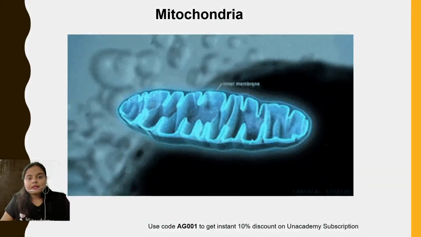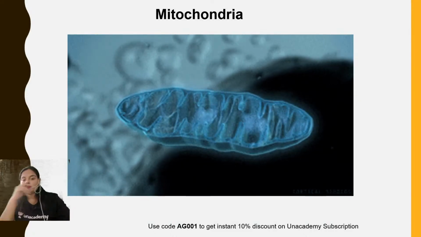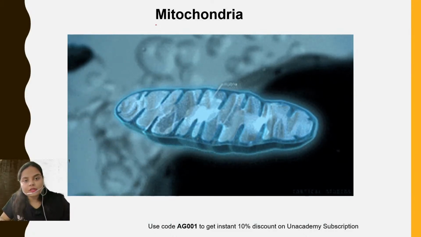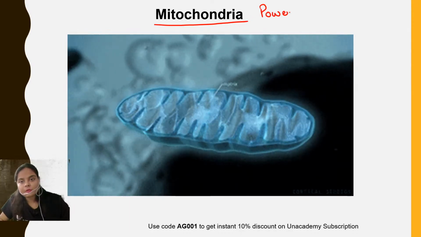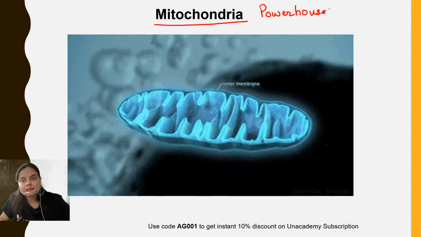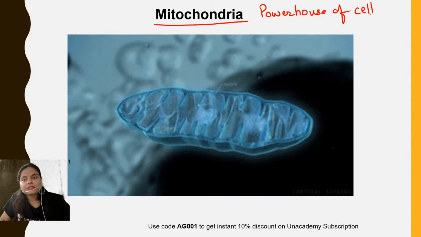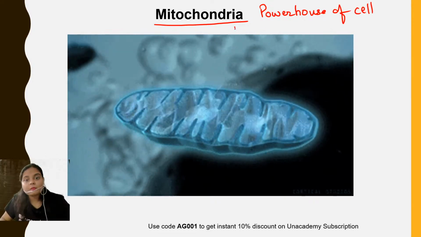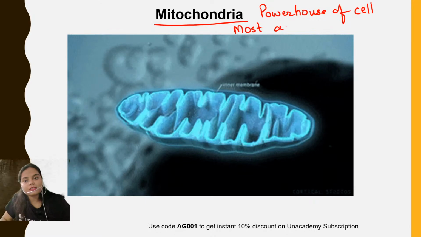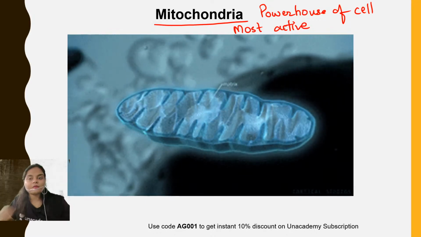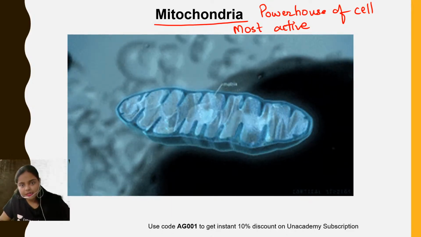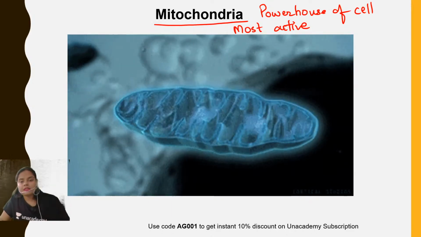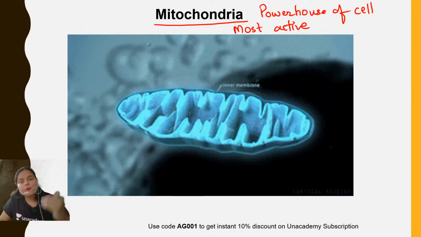So the first organelle which we are going to study today is the mitochondria, also known as the powerhouse of the cell, or the ATP mill of the cell. The mitochondria is the most active cell organelle and is involved in the process of formation of ATP. So it is one of the semi-autonomous cell organelles. Now, why is it so?